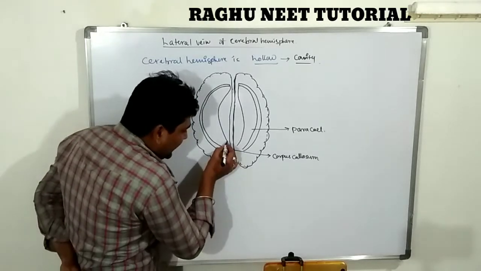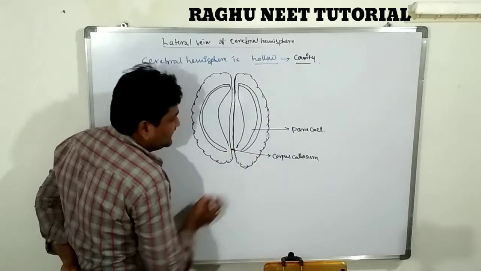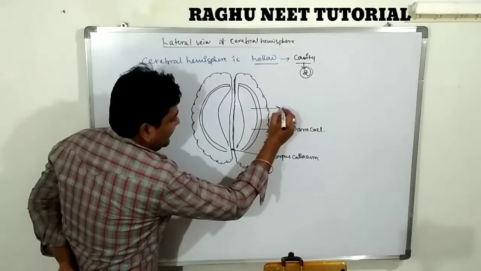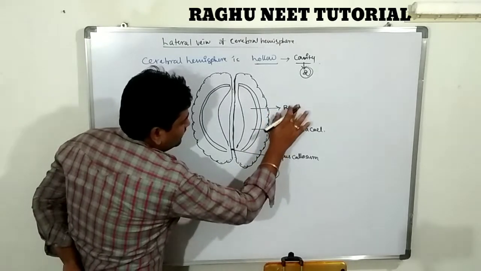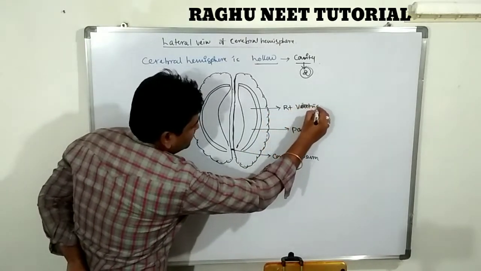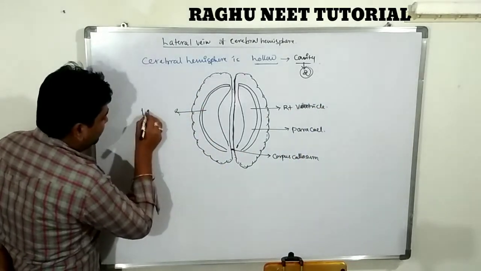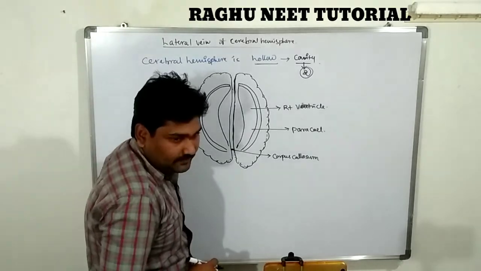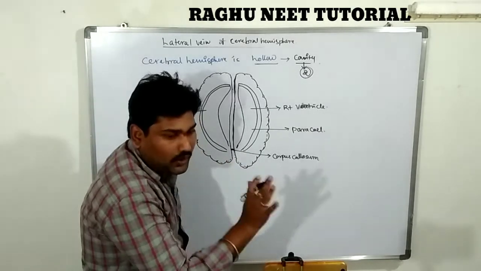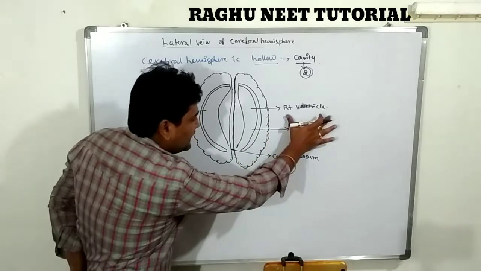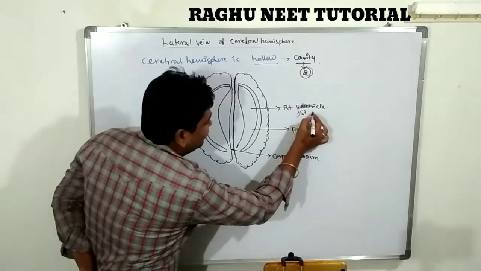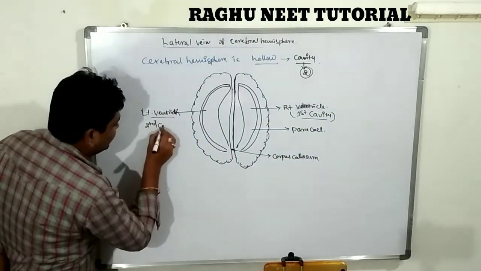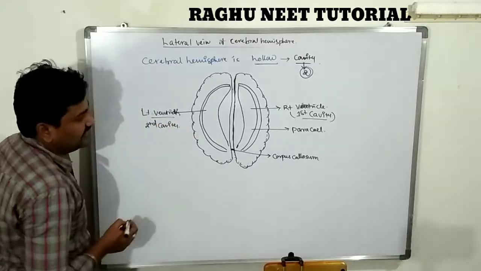Let's see how many cavities the cerebral hemisphere region contains. How many halos are there? Two halos. The right one is known as the right ventricle, and this is the left ventricle. Right and left ventricles are there. The right one is the first ventricle or first cavity. The second one is known as the second ventricle or second cavity.